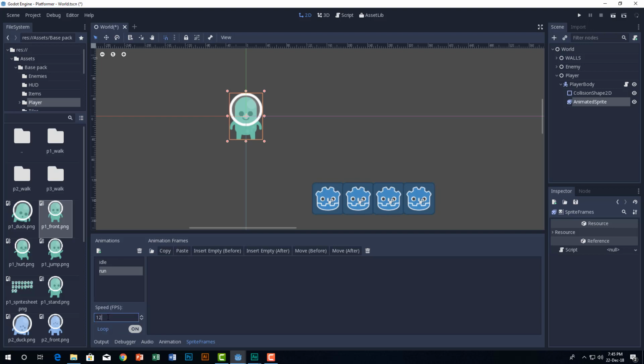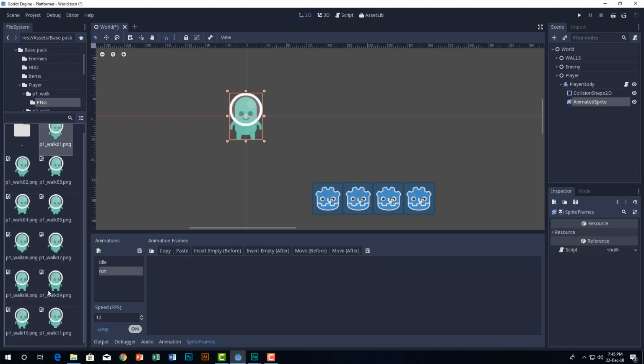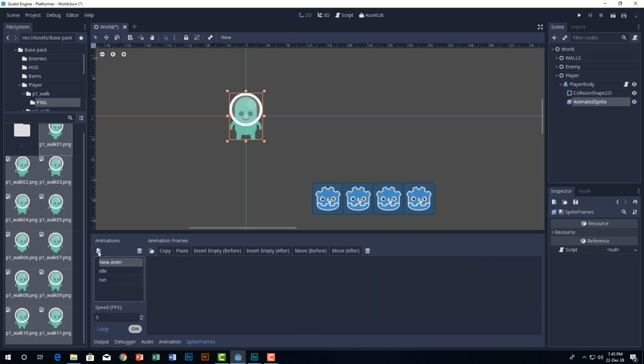Now make sure loop is on and make it 12 frames because that's what I need. Go to p1 walk PNG, shift select everything and then drag it up. Like that. Easy stuff, right?